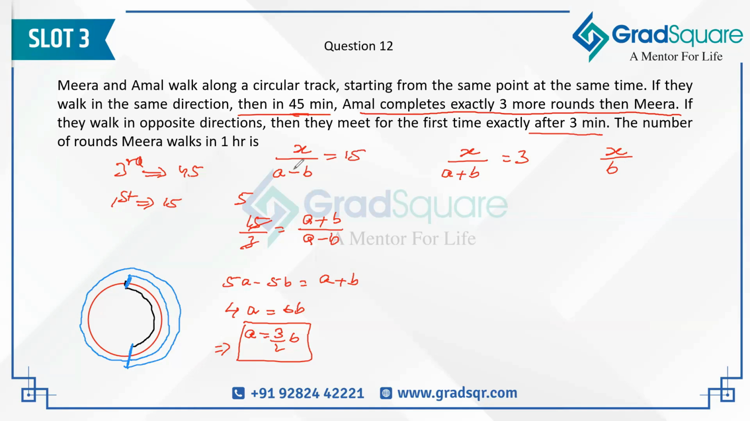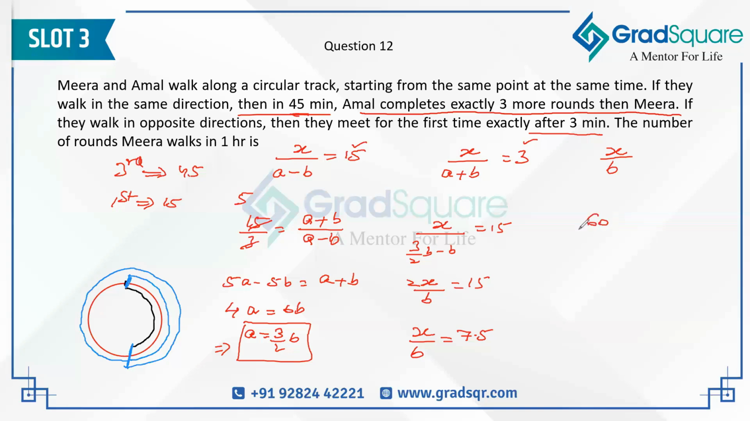So suppose I take the first equation and put it over there, X divided by 3 by 2 B minus B, that turns out to be equal to 15. So what are we going to get? We are going to get 2X by B should be equal to 15. So X by B is what? 7.5. So it takes 7.5 minutes for Meera to cover 1 round. Why am I saying it is in minutes? Because 15 was in minutes and 3 was also in minutes. So X by B is also turning out to be in minutes. So in 7.5 minutes, she's covering 1 round.